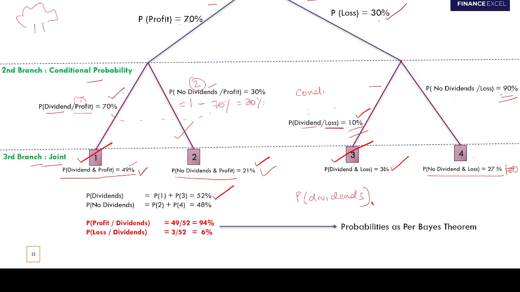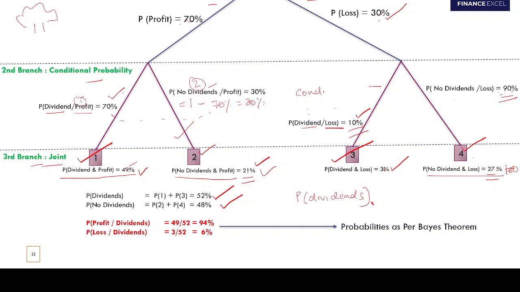And what is the probability of not paying dividends? Out of these 100 cases, in how many cases is the company not paying dividends? The company is not paying dividends at node 2 and node 4. So add up the probabilities at node 2 and node 4. At node 2, the probability is 21. At node 4, it is 27. So 27 plus 21 is 48. So the unconditional probability of not paying dividends is 48. Guys, any doubts here, please?